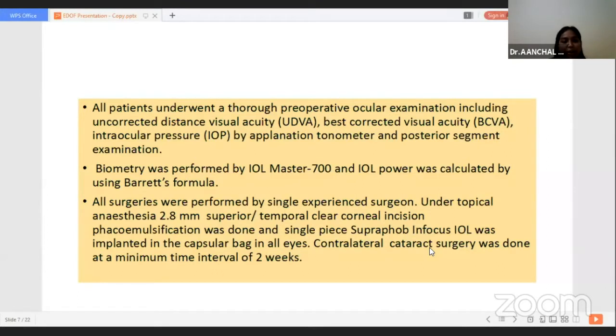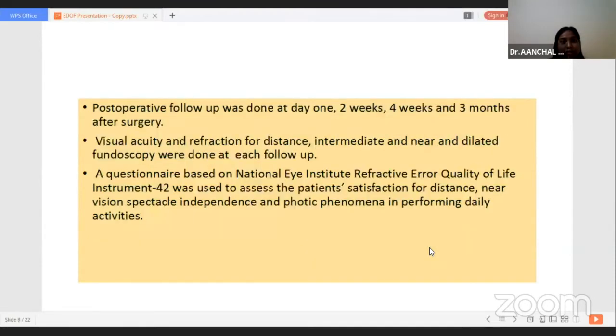Biometry was performed by IOL Master 700 and IOL power was calculated by using Barrett's formula. All surgeries were done by a single surgeon. All patients underwent phacoemulsification and a single piece suprafoveal in-focus IOL was implanted in the capsular bag in all cases. Second eye surgery was done at a minimum interval of 2 weeks in every patient.